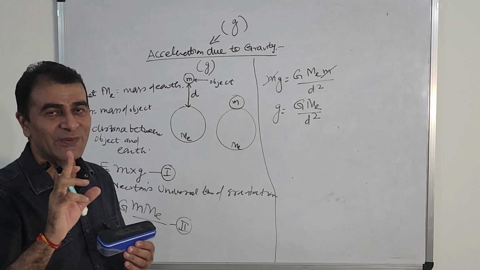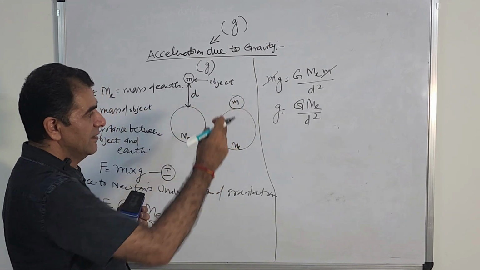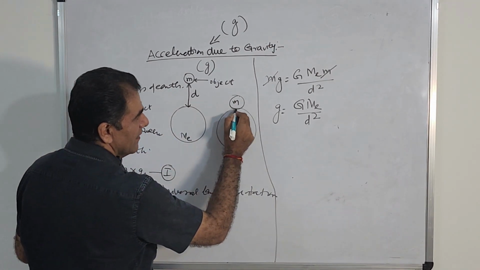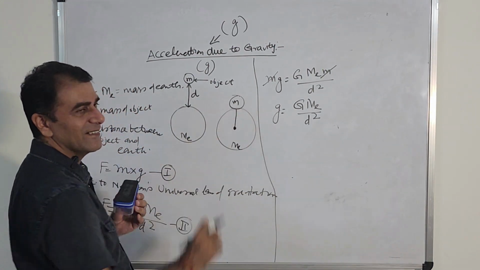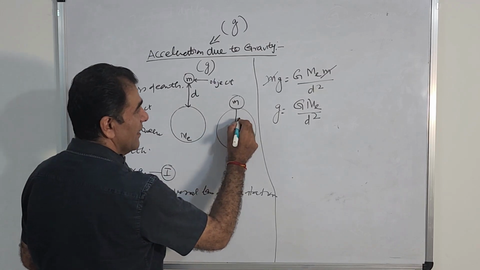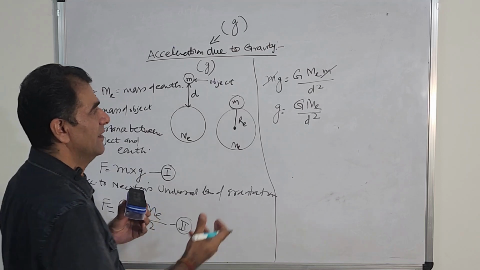No, no, no. What is d? D is the distance between the object and the earth. What is now the distance? This one. What is this one? This is the radius of earth. Earth has some radius, right?